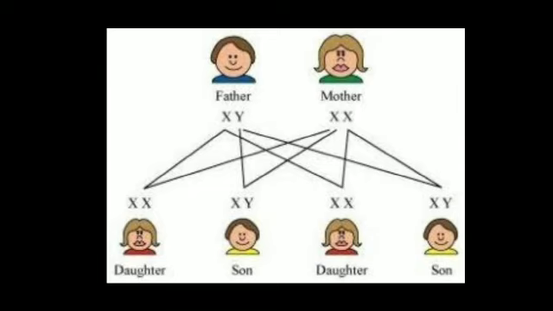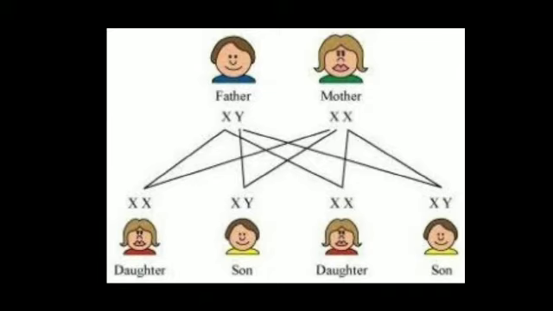This is the diagram of sex determination in human beings. As you know, the male gamete is sperm and it is released by the testes. The female gamete is ovum and it is released by the ovary. So the father produces sperm that contain X and Y chromosome, that is heterozygous in nature, and the mother contains X and X chromosome, it is homozygous.